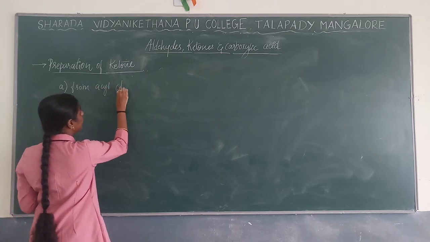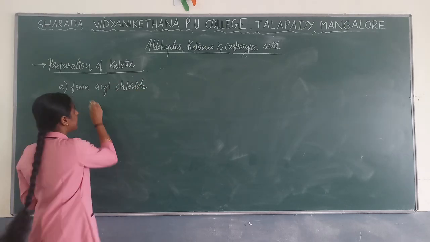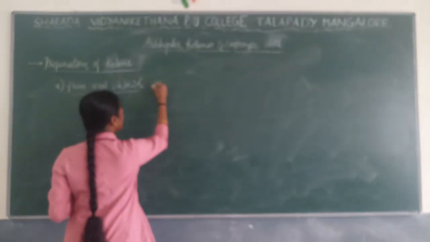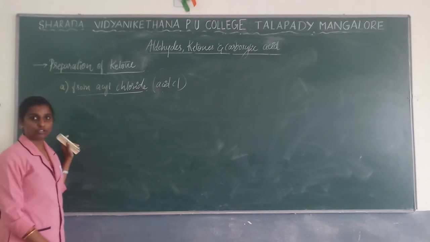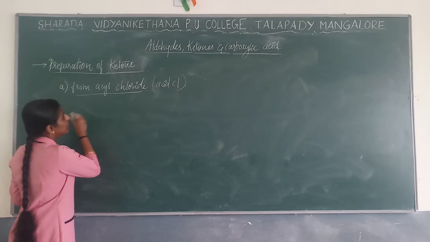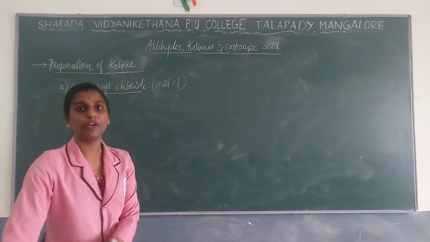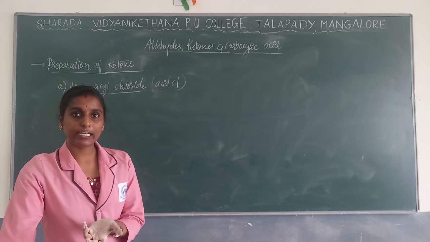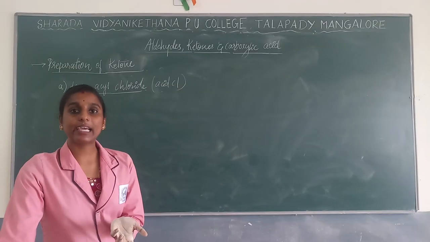Acyl chloride is nothing but acid chloride. By using acid chloride you are going to prepare your ketones. For this procedure, any acid chloride can be used; generally the acyl groups, in the sense the alkyl group, will be utilized. Those acid chlorides will be treated with dialkyl cadmium.